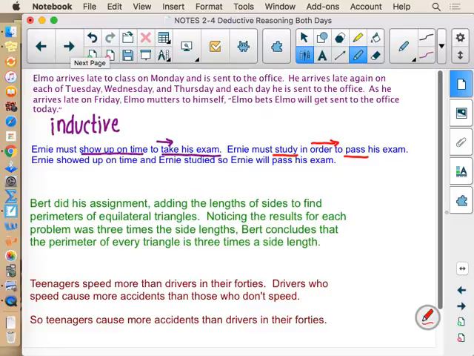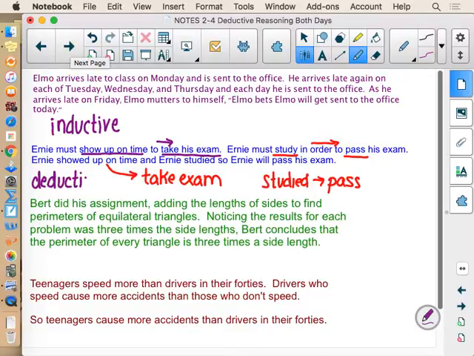Ernie showed up on time. So because Ernie showed up on time, he gets to take his exam, right? And Ernie studied, so studied means he's going to pass. So this is deductive, and was it used correctly? Yes. He's using facts in the correct order to link together a logical argument.